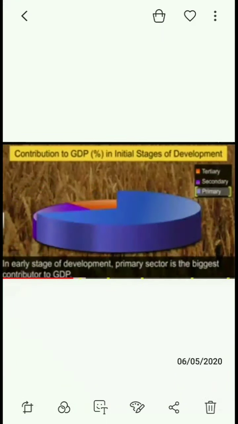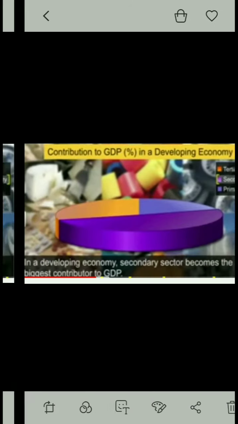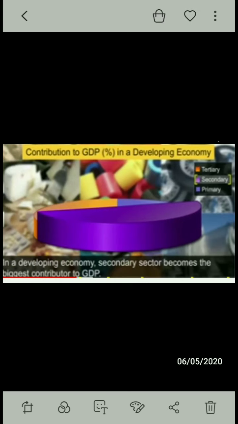Thus, at the initial stage of development, the primary sector is the biggest contributor to the GDP. In a developing economy, industrialization creates fresh job opportunities and people start using more and more manufactured goods. This is the phase where the secondary sector becomes the biggest contributor to GDP.